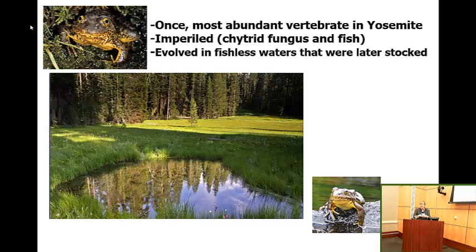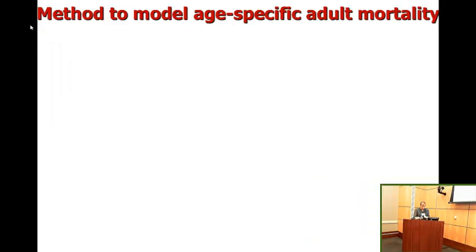So that combined, predation by fish combined with chytrid fungus, which many of you have probably heard of in terms of declining amphibian populations, have really decimated these populations.